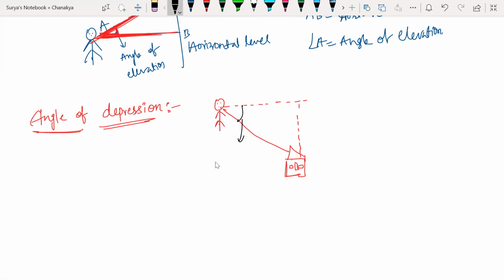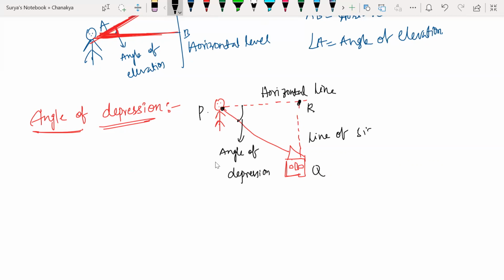Let me take points, anything, take point P, point Q, point R here. This is my point P, point Q, point R. This is our angle of depression. What is this? Now this is my horizontal line here. What is this? This is my line of sight.